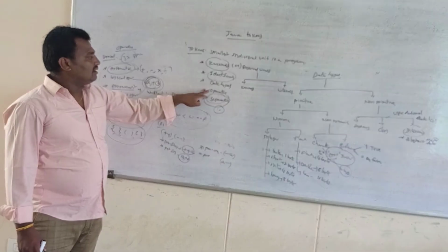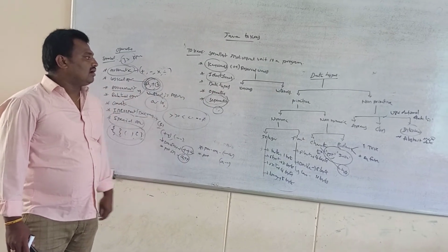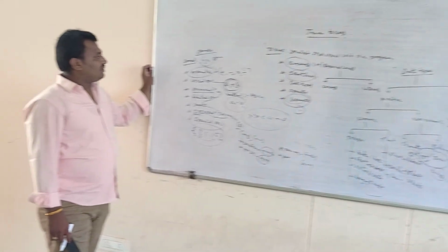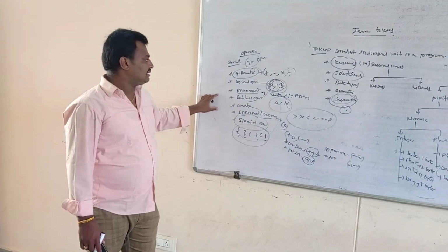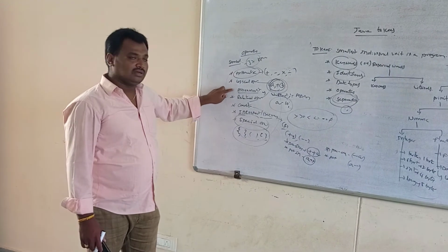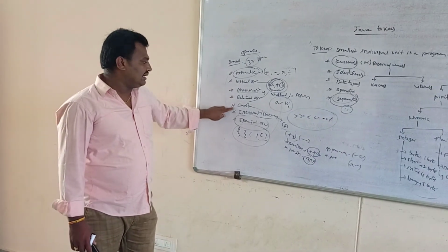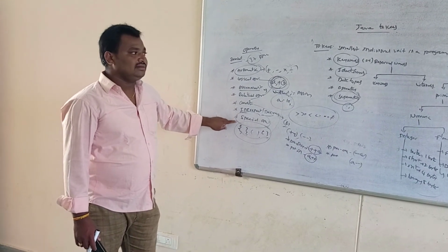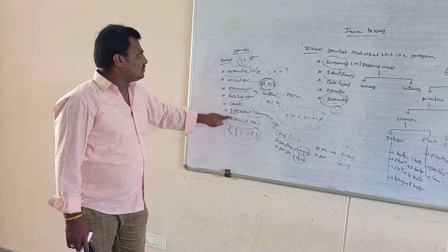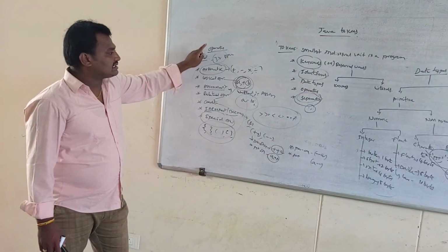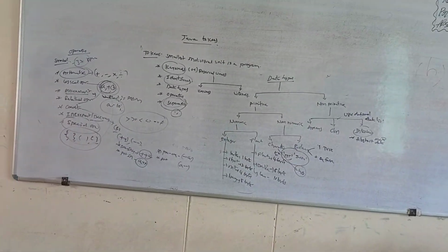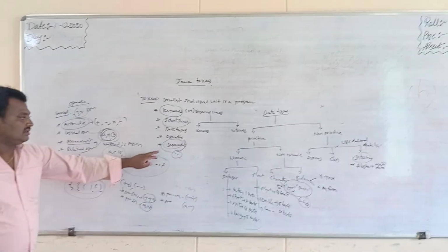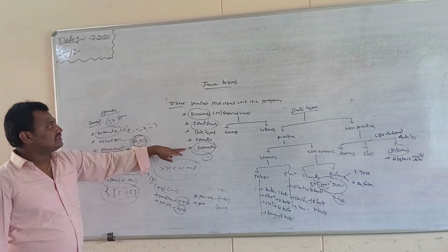Next, operators. An operator is a symbol. These are arithmetic, logical, assignment, relational, conditional, increment and special operators. Next one, separators. Separators separate the two operands. So in this lesson we discuss the small